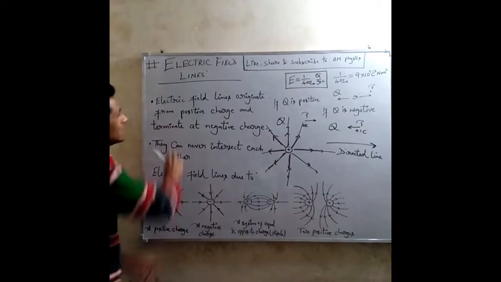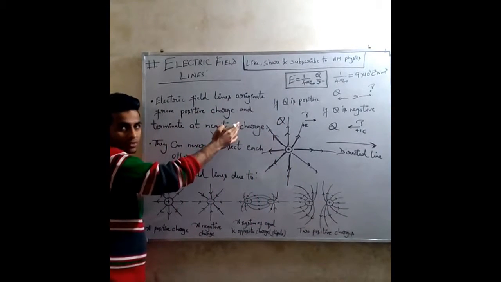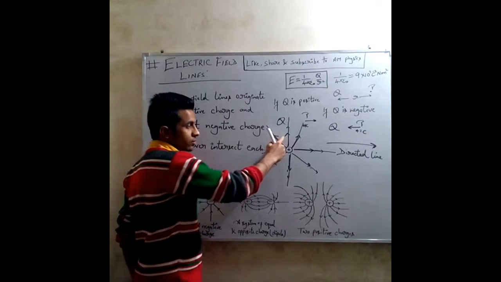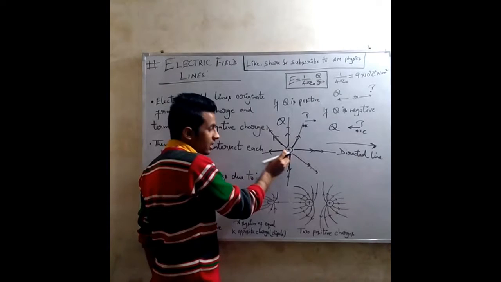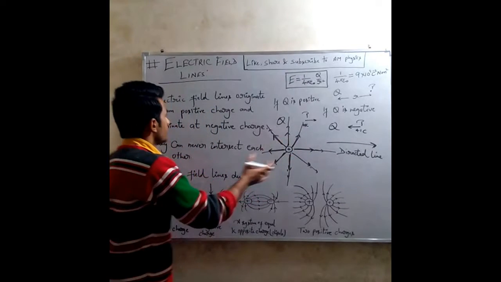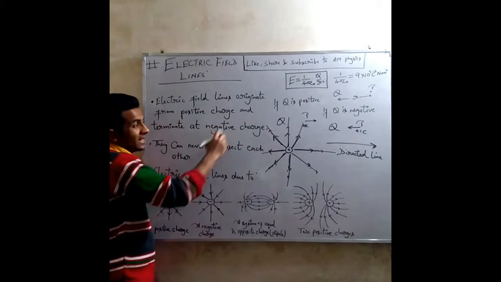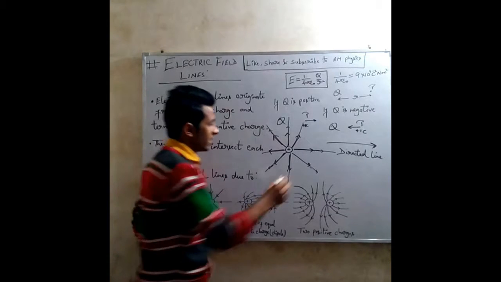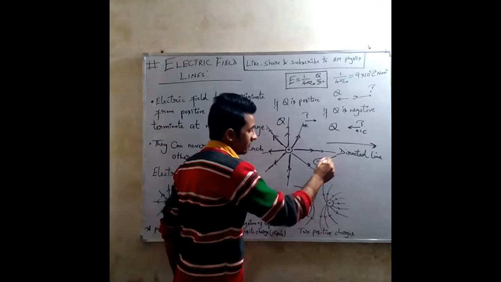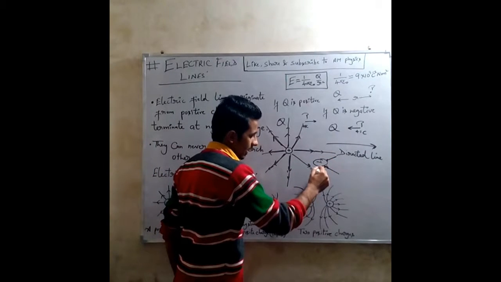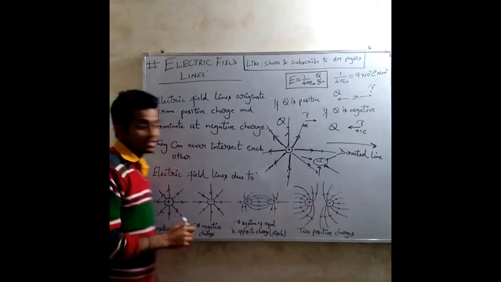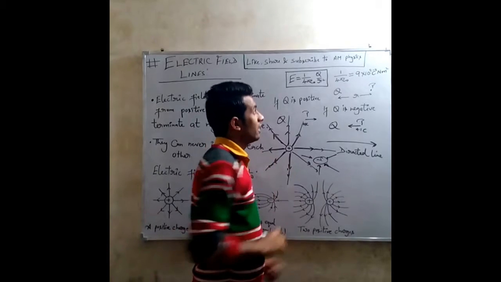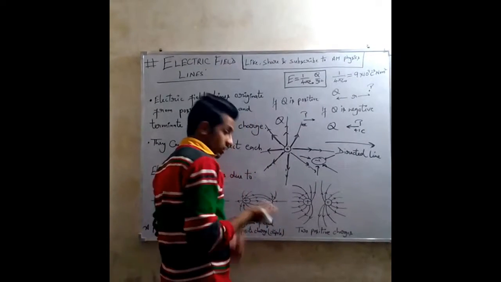The first point is electric field lines originate from a positive charge. So if we have a positive charge, these electric field lines originate from it. They are created by that charge, we say. And they terminate at a negative charge. So if we have a negative charge, electric field lines will terminate at it. And the second property is they can never intersect. Why? Because electric field represents the force on a unit positive charge.